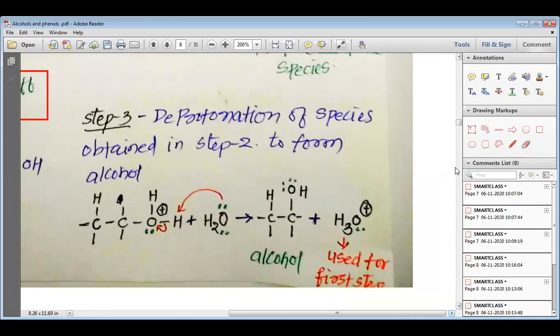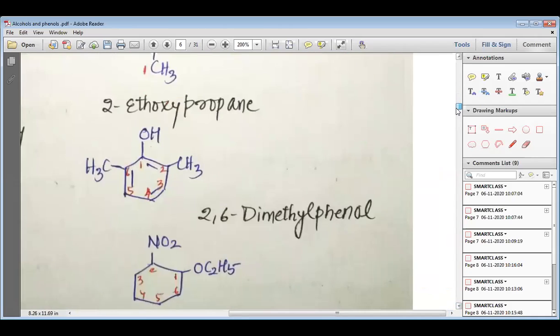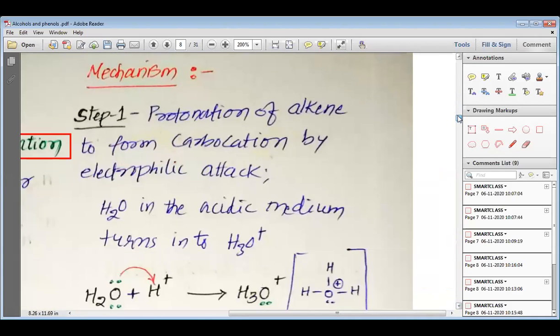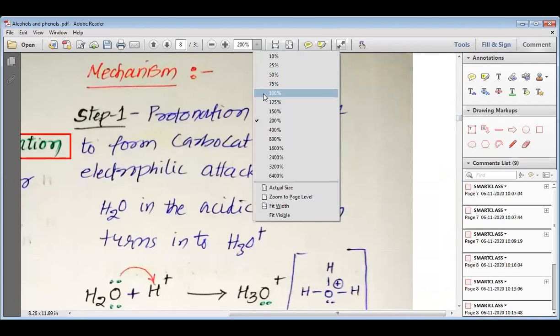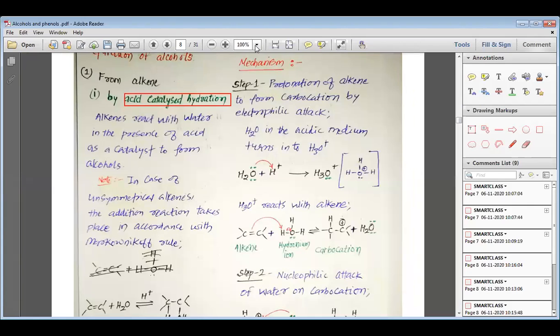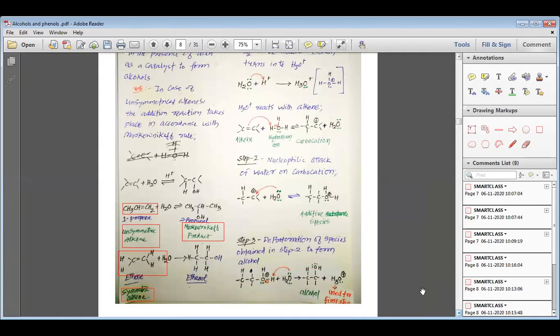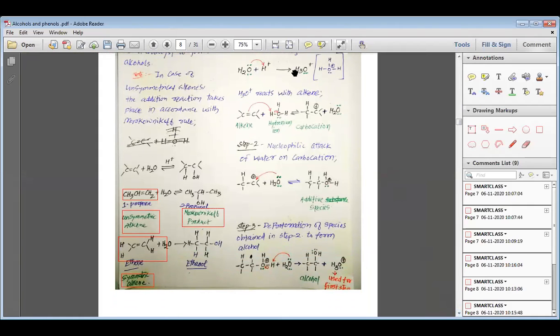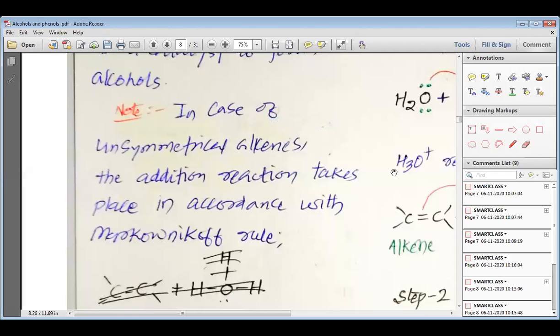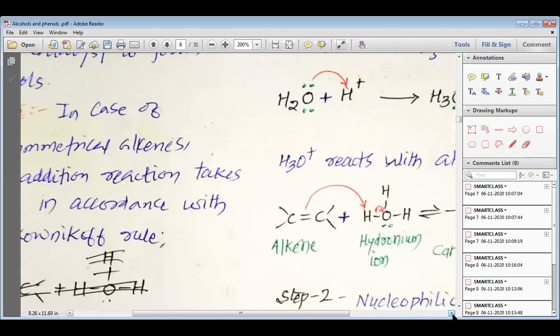Now, my dear students, a very important point about this acid catalyzed hydration that we are going to study is the mechanism. When we study the mechanism of the acid catalyzed hydration, we realize that it takes place in 3 steps. You can see here on your screen, we have step 1, step 2, and step 3. So let us understand this mechanism in 3 steps, one by one.